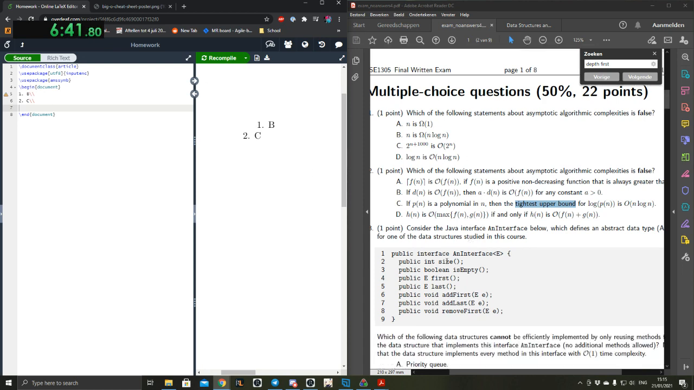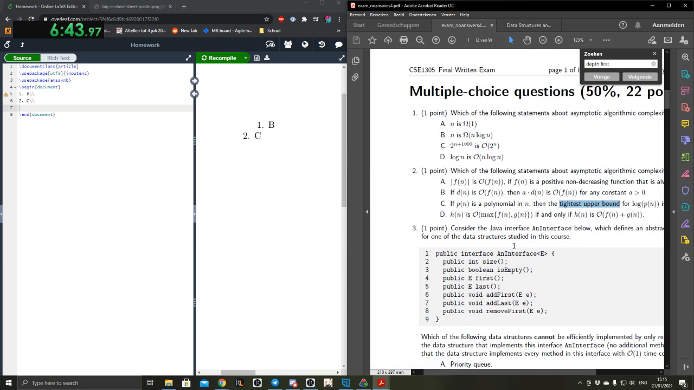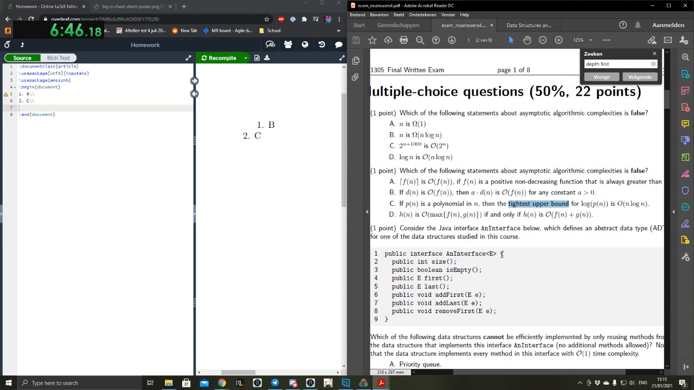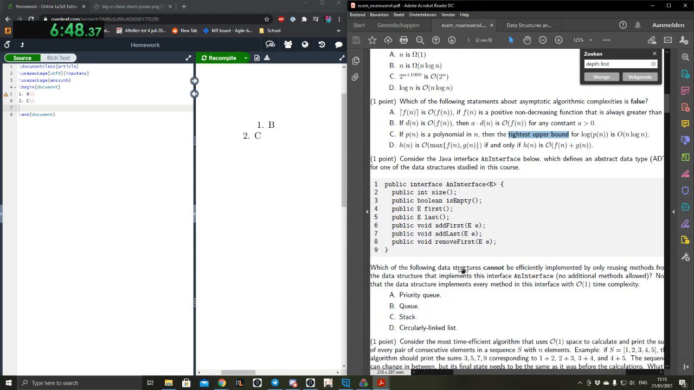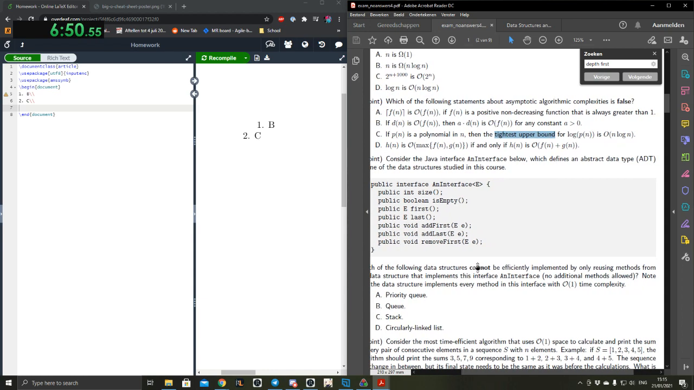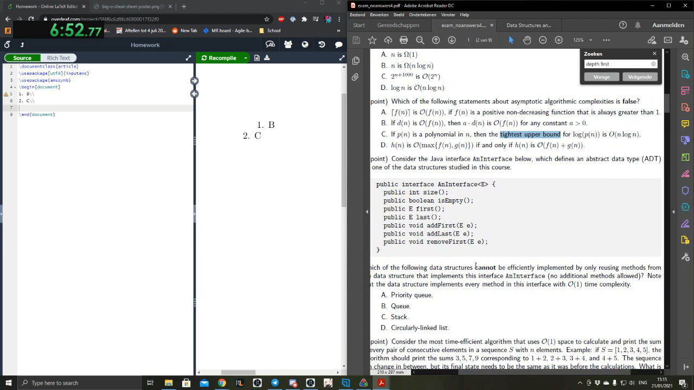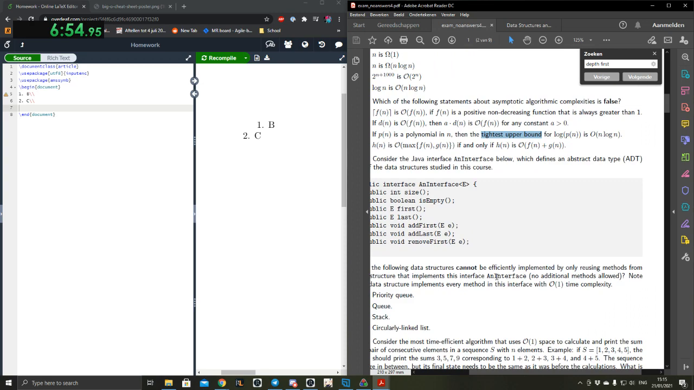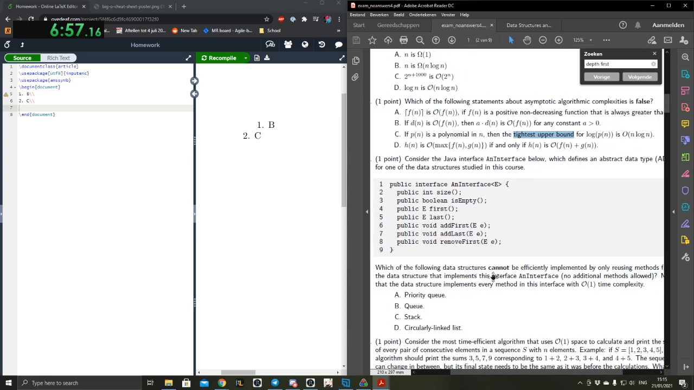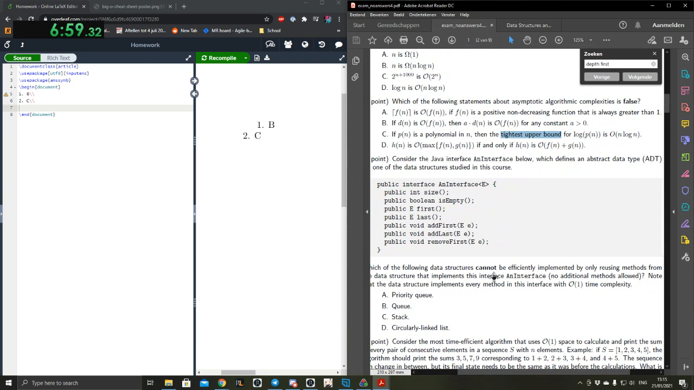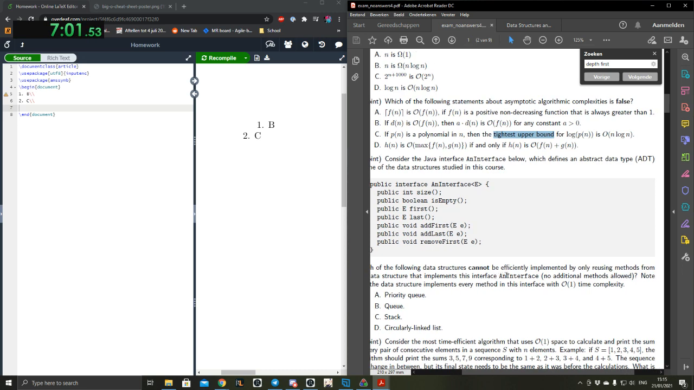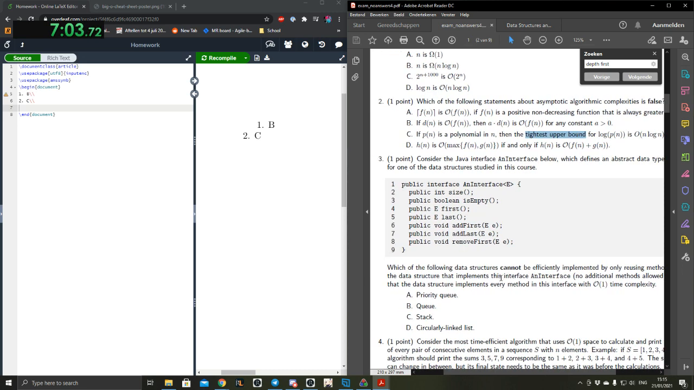Consider the Java interface below, which is an ADT for one of the data structures defined in this course. Which of the following structures cannot be efficiently implemented by only reusing methods from this interface? Note that the data structure implements every method on the interface with a big O of 1 time complexity. So we can get the first, get the last, add something at the first, add something to the last, and remove the thing at the first.